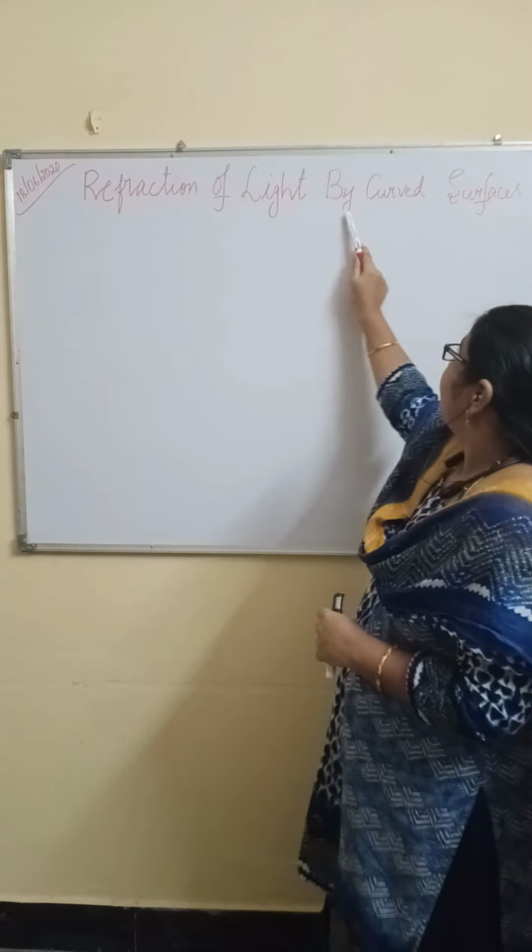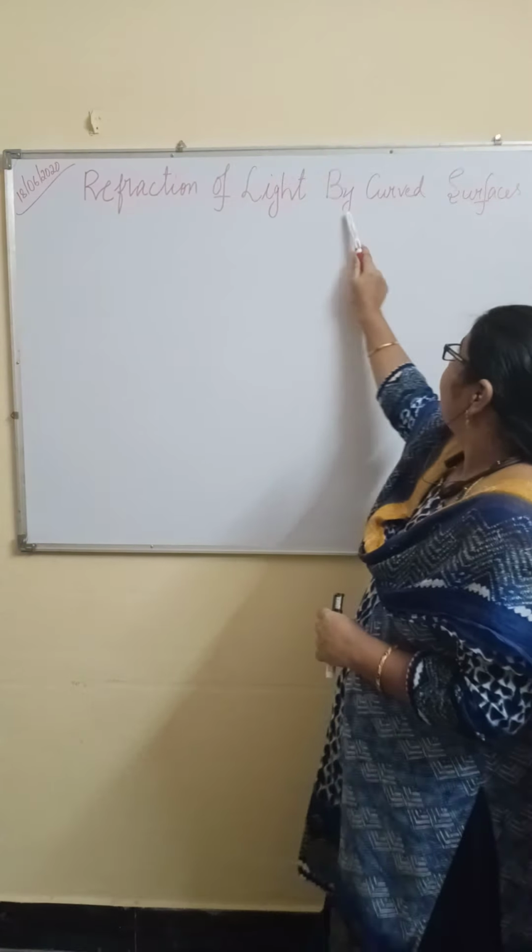Now, everyone look at this. This is the incident ray and this is the refracted ray. Here, after reaching this glass, again the light ray has to change its medium. So, for this point of incidence, if you draw a perpendicular line, this will be the normal and this will be the refracted ray again.